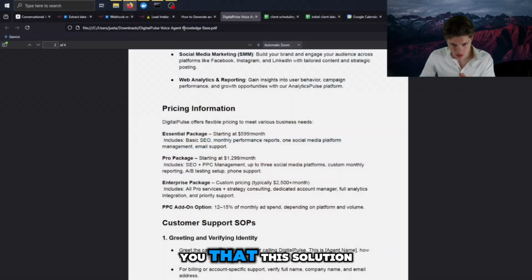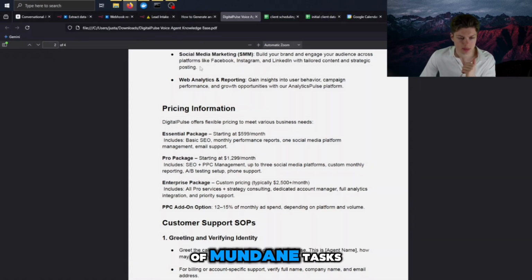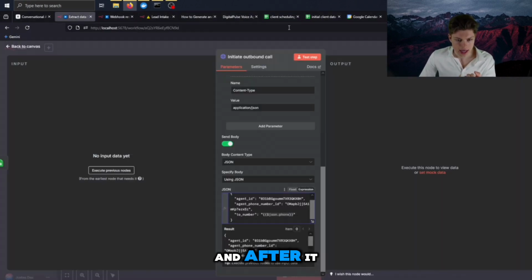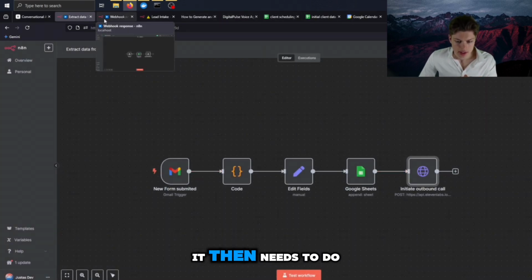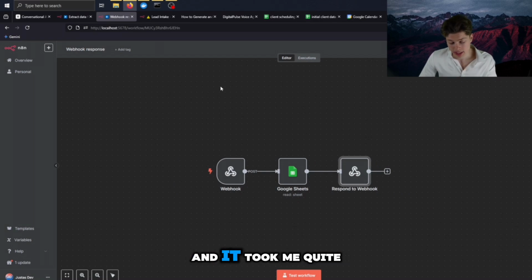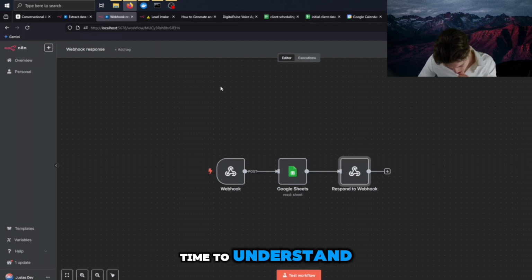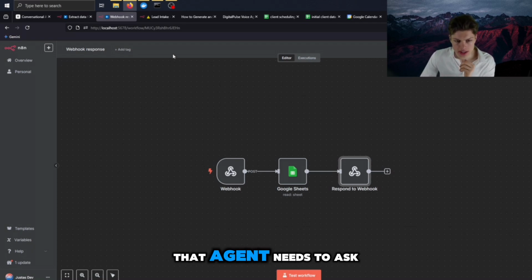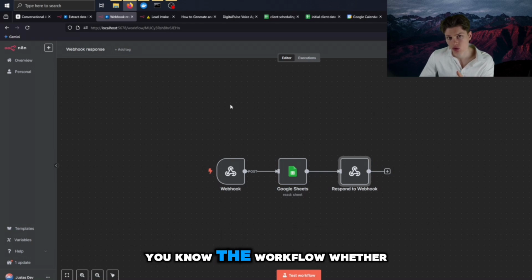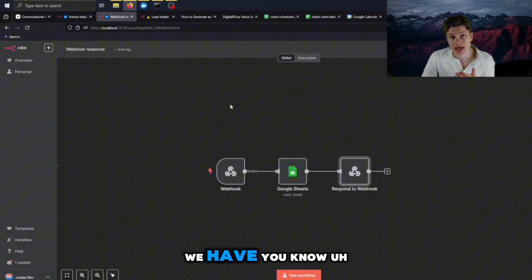What I wanted to tell you is that this solution really can replace a lot of mundane tasks. After it initiates the outbound call to the ElevenLabs agent, it then needs to do one important thing, and it took me quite some time to understand, but it's pretty simple at the same time. As soon as the agent receives a call, that agent needs to ask the workflow whether we have data about that client. So it's customized.